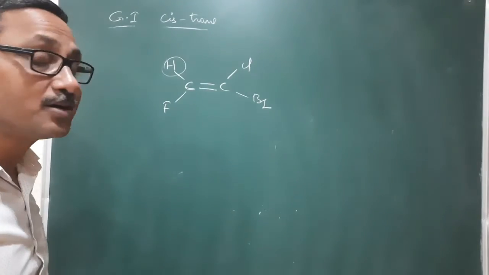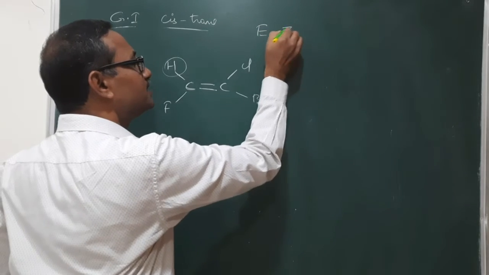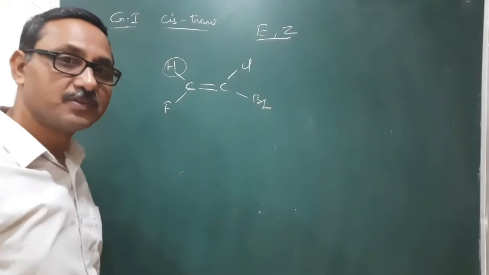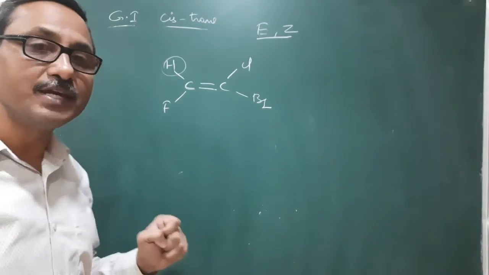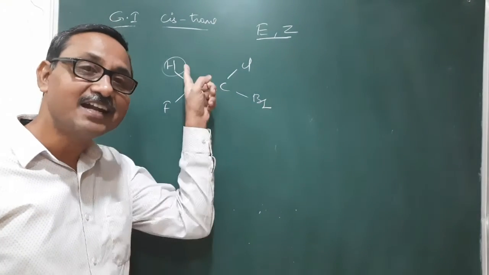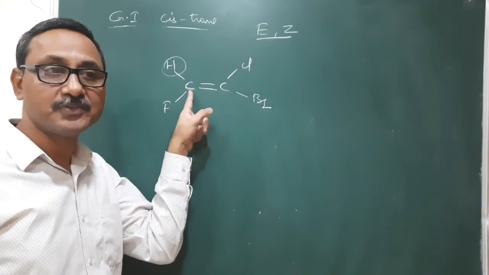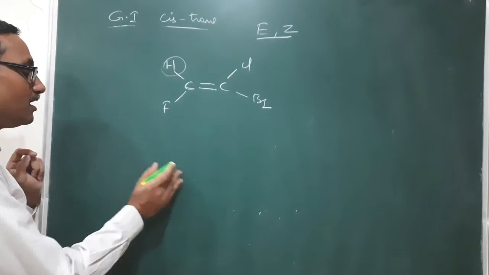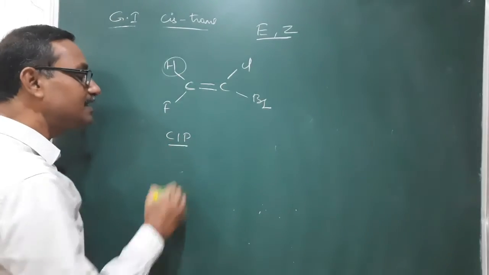But in this case, we will write EZ isomerism. How will we write EZ isomerism? First, we need to give priority to the atoms or groups which are bonded to that double bonded carbon. Priority rules are given based on CIP.